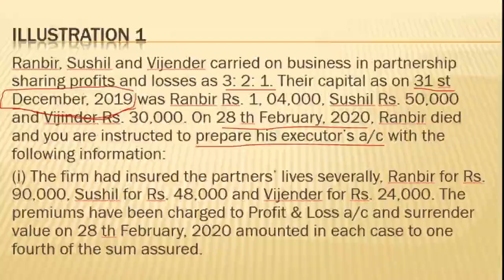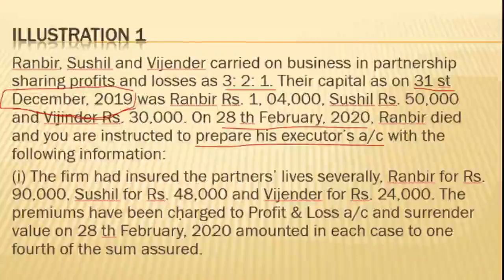Then, as we have said earlier, in this particular topic, we will be taking on the insurance policy. Here, one insurance policy adjustment is given. The firm had insured the partners' lives severally. So there are individual policies of 90,000, 48,000 and 24,000.